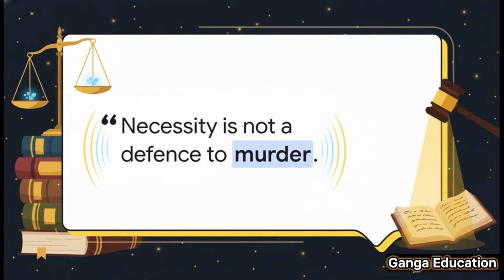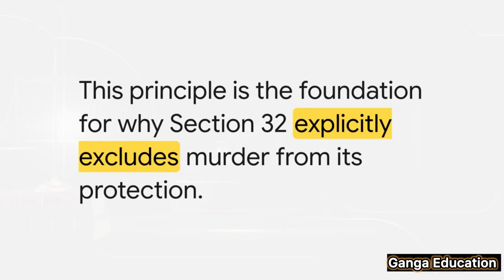But the court completely disagreed. The ruling they handed down was historic: absolute necessity is not a defense to murder. They said that even the most extreme desperation doesn't give you the right to take an innocent life. You simply cannot choose to sacrifice one person to save another. And this is the key takeaway, everyone. That principle, from an English case over a century ago, is the direct philosophical ancestor of the murder exception we see in Section 32 of the BNS today.